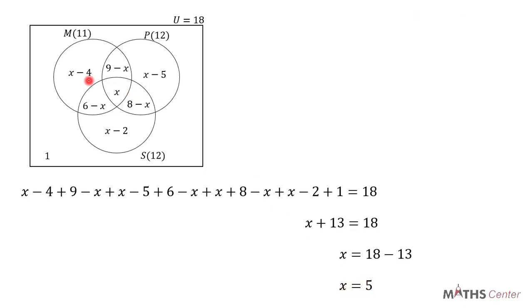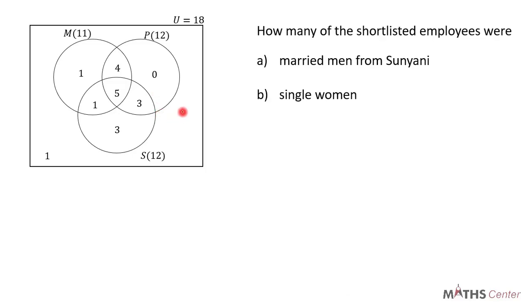When we substitute this in the Venn diagram, we are going to have 5 minus 4, which is 1. 9 minus 5, which is 4. 5 minus 5, which is 0. 6 minus 5, which is 1. 8 minus 5, which is 3. And 5 minus 2, which is 3. So we now have all the members that belong to each region in the Venn diagram. Let's go ahead and answer our questions.